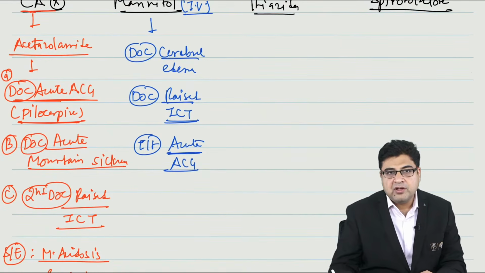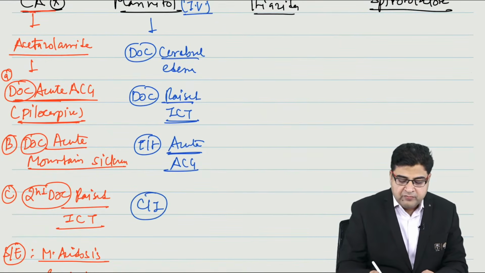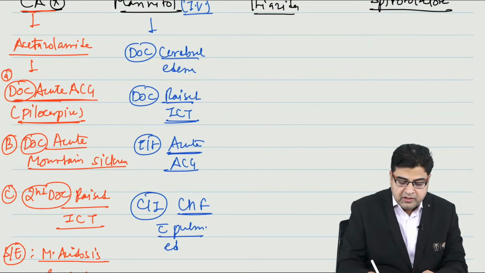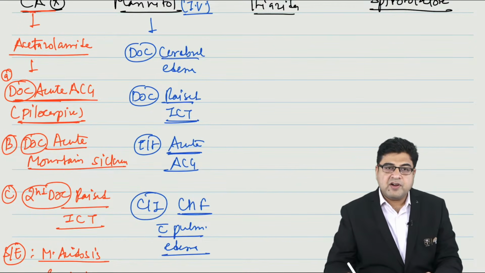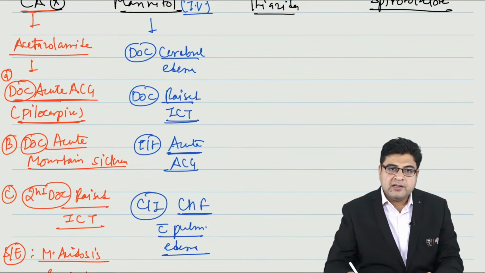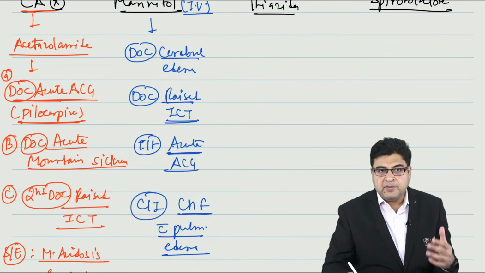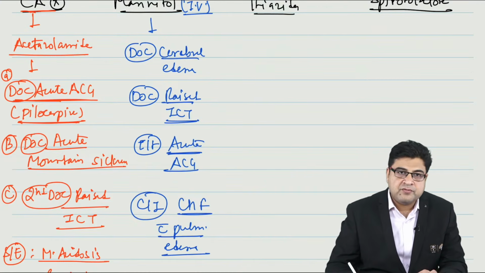Drug name is mannitol. Now there is one contraindication of mannitol which is very, very important. This medicine should not be given to a patient of CHF, congestive heart failure, with pulmonary edema. Otherwise this medicine can precipitate the disease and aggravate its symptoms.